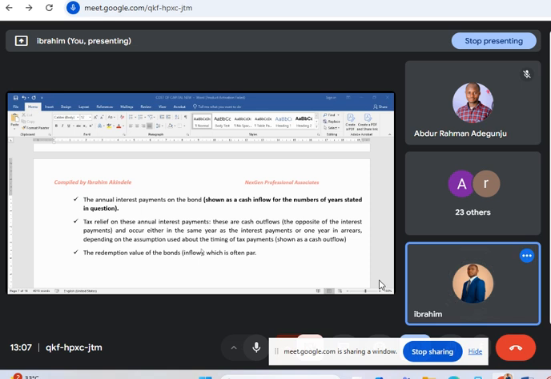Now, the next thing you need is the tax relief. What will be the tax rate? You have to reduce that interest. There will be a tax relief on the interest being paid because the relevant authority will grant you a tax relief on that interest. For instance, class, if the interest is 5 naira and the tax rate is 30%, you have to charge 30% of 5 naira. That is the relief. So when you charge 30% of that 5 naira, it becomes an outflow that will reduce your